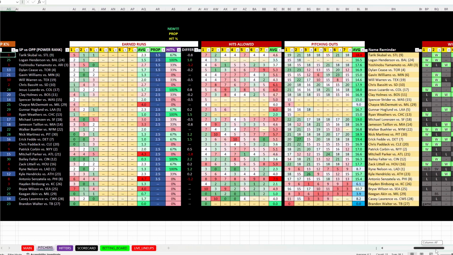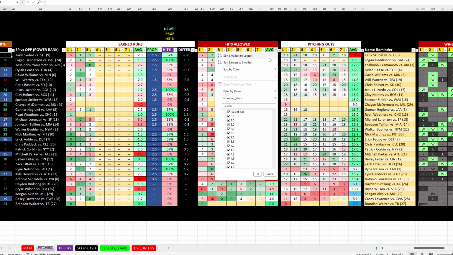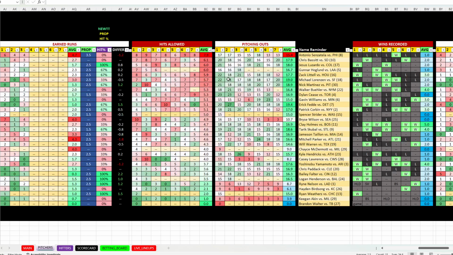Your earned runs allowed, you can take a look at. Your hits allowed, if you're looking for a parlay prop, I love doing hits allowed. So Senzatella is going to be the top one right here. So he's allowed 8, 9, 7, 8, 6, 9, and 8 hits. So definitely take a look at that one.